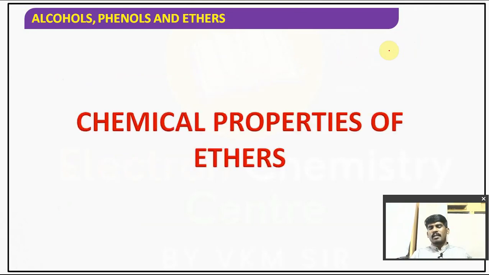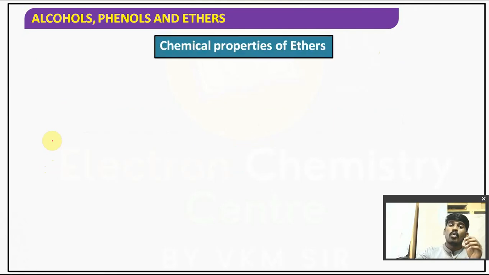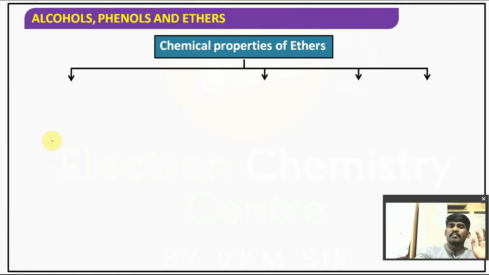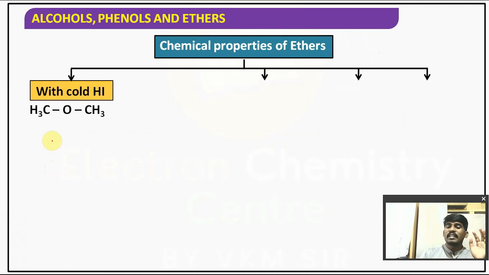So far we have done preparation methods, introduction, classification, nomenclature, and physical properties are also done. Is it clear for you children? Everyone? Now we are going to talk about chemical properties. These are somehow simple. That's the reason I am explaining the whole ethers chapter in one class. The most important topic of ethers is chemical properties, especially reaction with HI.